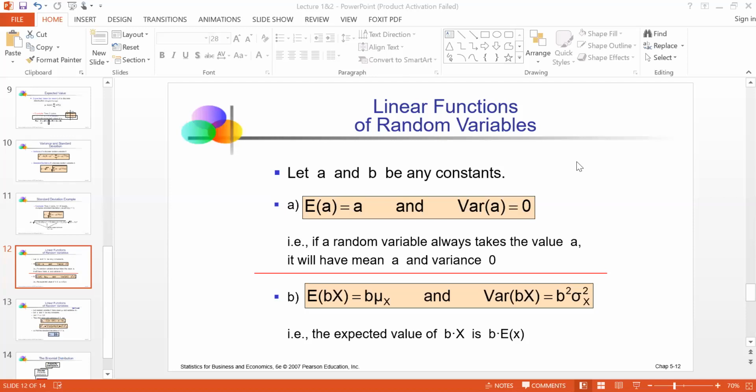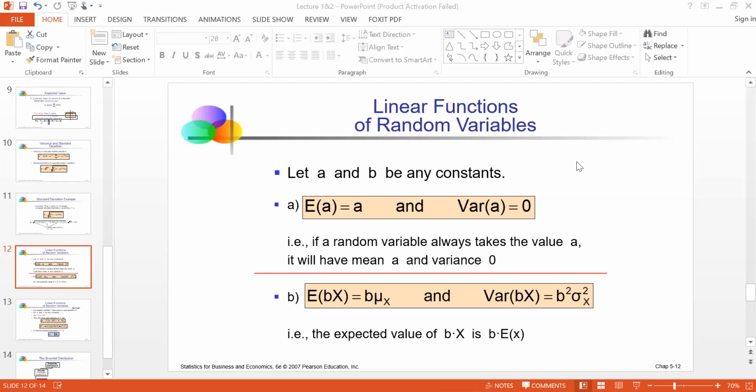Welcome everyone again. In this video, we will see how we take expected value or expectation and variance on a constant and a variable. So this is the rule that we are going to follow. When you take expectation and variance on a constant, what happens? And later we will see how we take expectation and variance on a linear function.